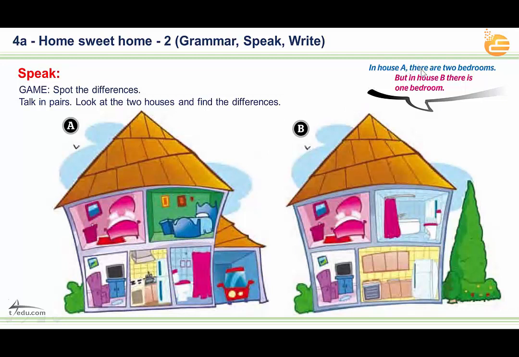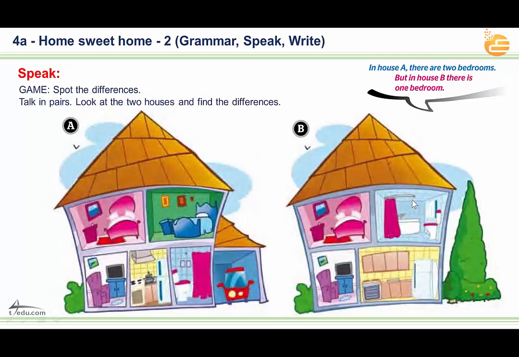In house A, for example, there are two bedrooms, but in house B, there is one bedroom. In house A, there is a garage, but in house B, there is a garden. In house A, there is a small kitchen. In house B, there is a big kitchen. In house A, there is a bedroom upstairs. In house B, there is a bathroom upstairs.